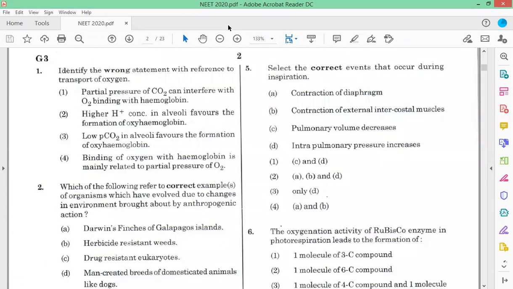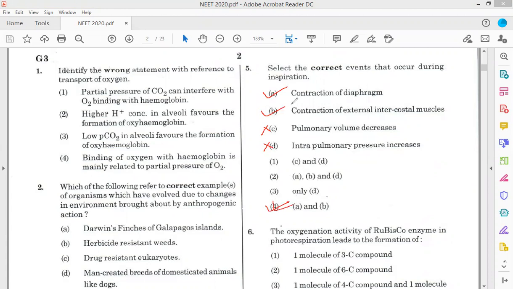Contraction of the diaphragm, yes. Contraction of the external intercostal muscles, yes. These two occur. Now pulmonary volume decreases, this is wrong. Intrapulmonary pressure increases, this is wrong. So the answer is A and B. So option 4 is the correct answer.